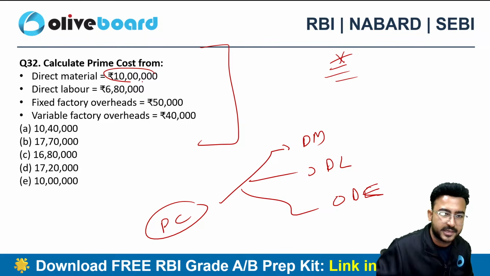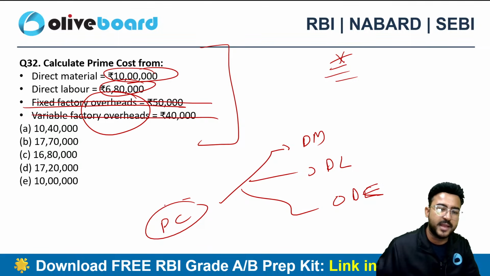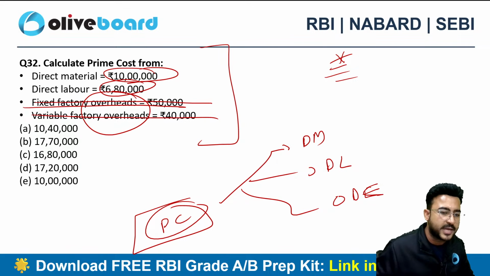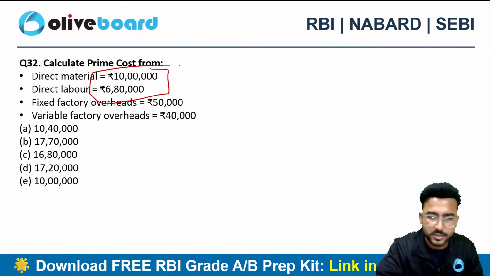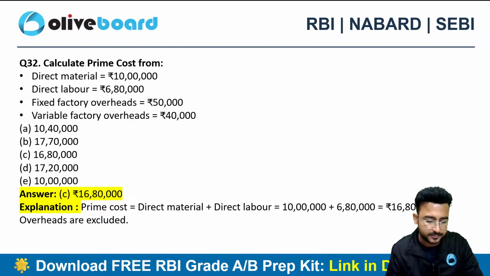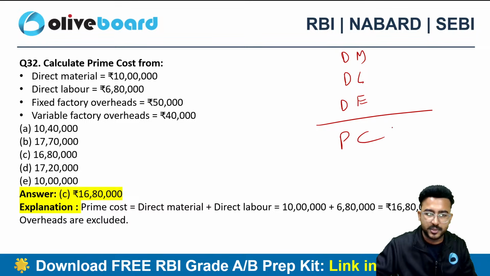So here we are having the direct material, direct labor, fixed factory overhead. I don't care about fixed factory overhead. Variable factory overhead, no, I don't want to take variable factory overhead. These are the indirect expenses, whereas prime cost is nothing but direct material, direct labor and direct expenses. So as of now we do have only 2 categories here, direct material and direct labor. So 16,80,000 will be the correct choice. Direct material, direct labor and direct expenses, this sum up to become prime cost.